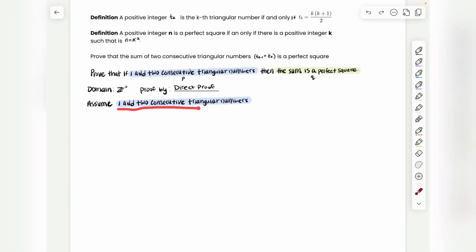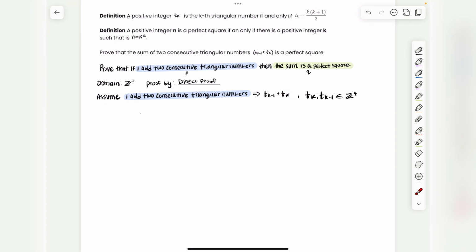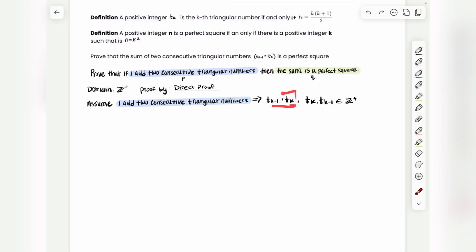So when it is true that I'm adding two consecutive triangular numbers, this implies mathematically that we're adding two consecutive triangular numbers, where this triangular number and this triangular number are positive integers because of the definition that says the triangular numbers are positive integers. Now what is this? This is our sum. And remember that we are at P and we're trying to show Q. We're trying to say something about the sum. So we're trying to say something about this. We're trying to say that it's a perfect square. So you would go to the definition of a perfect square.